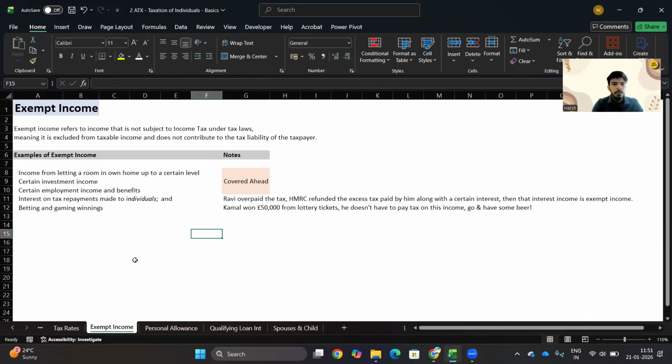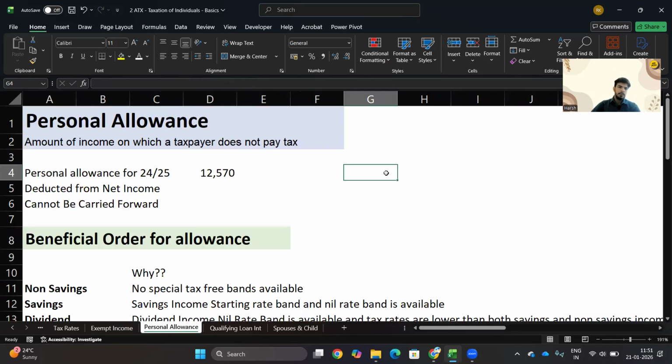Okay, so these three things would be covered ahead in detail. As of now, we have seen what interest on tax repayment is and what betting and gaming winnings are. Next, we are going to discuss personal allowance.